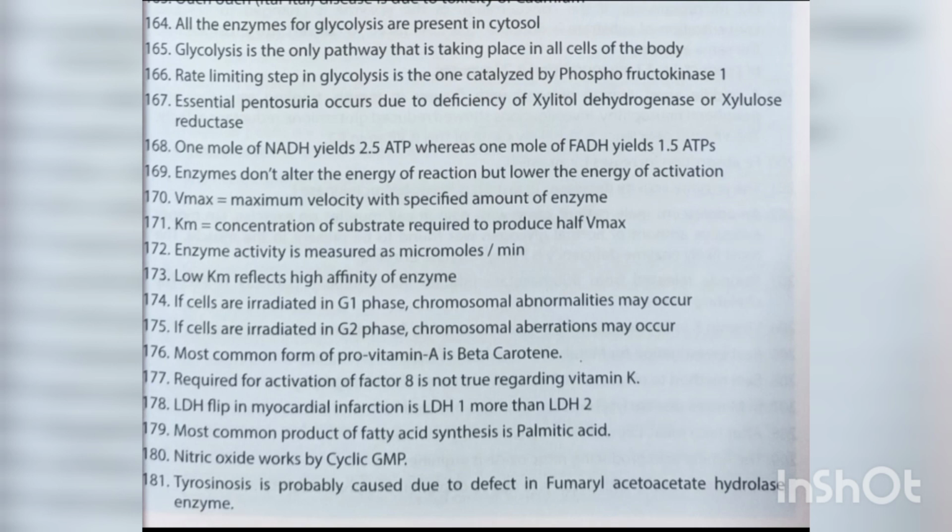Glycolysis is the only pathway that is taking place in all cells of the body. Rate limiting step in glycolysis is the one catalyzed by phosphofructokinase 1. Essential pentosuria occurs due to deficiency of xylitol dehydrogenase or xylulose reductase. 1 mole of NADH yields 2.5 ATP, whereas 1 mole of FADH yields 1.5 ATP.